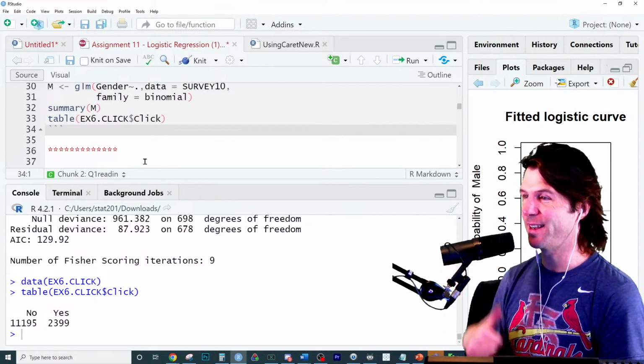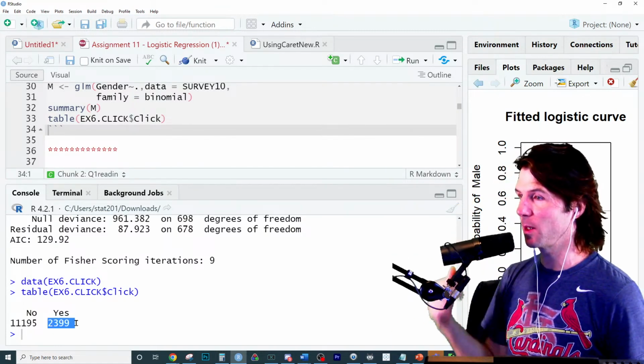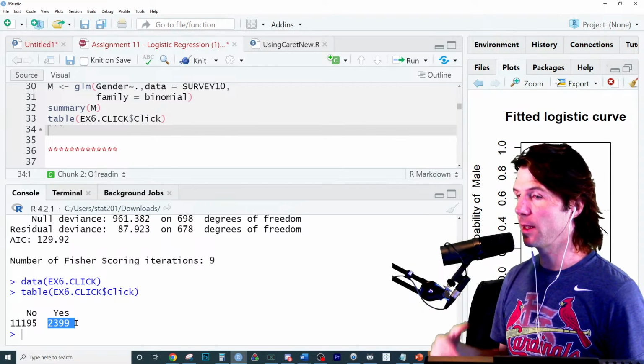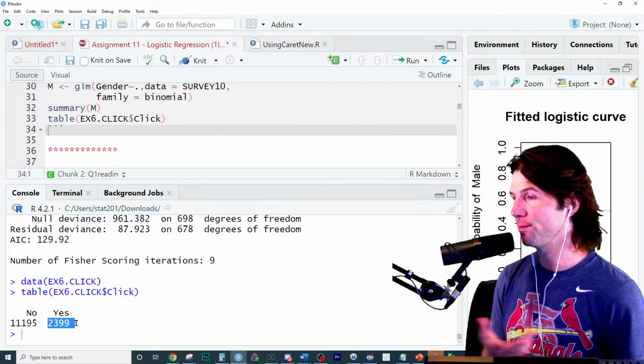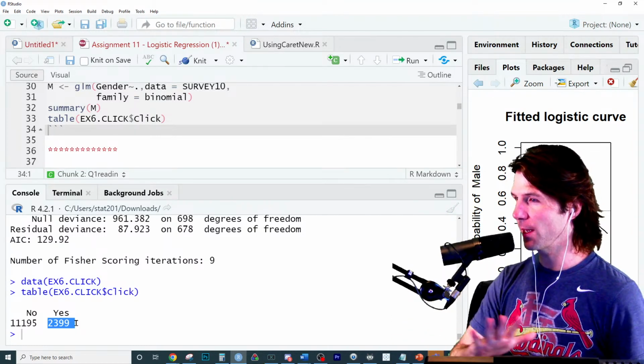So yeah, for this one, and for this one, more likely to click, right? So for our problem, more likely to be male, more likely level of interest, right? And then for this one, more likely to click. So it just depends. Are you predicting male? Are you predicting click? That's exactly right. Does that all make sense?